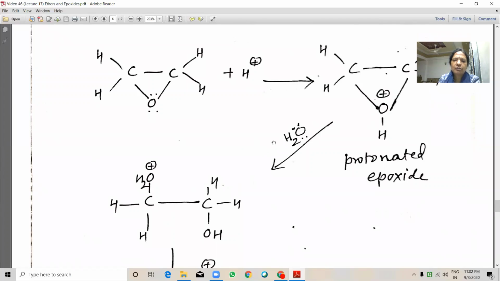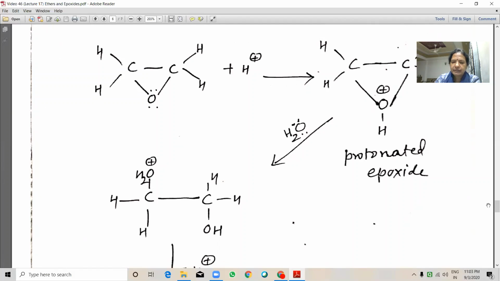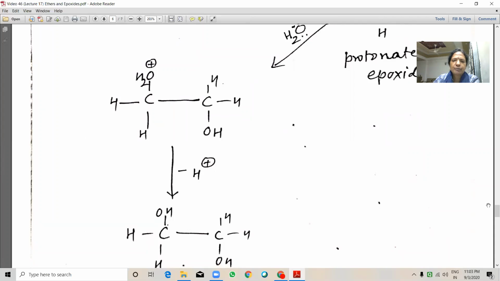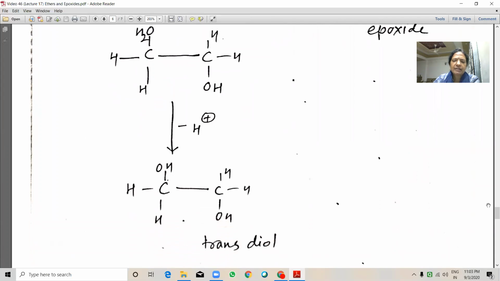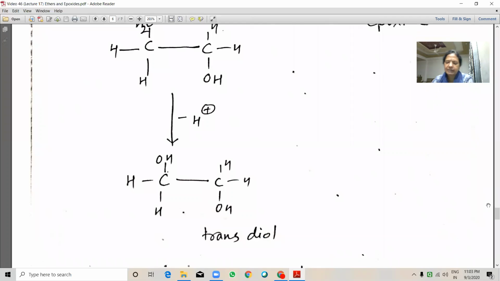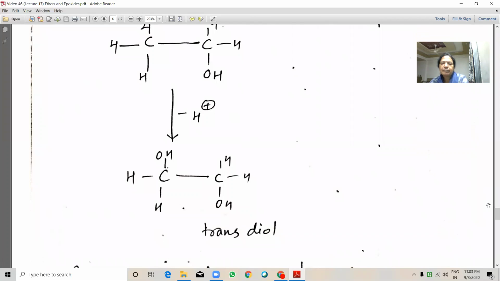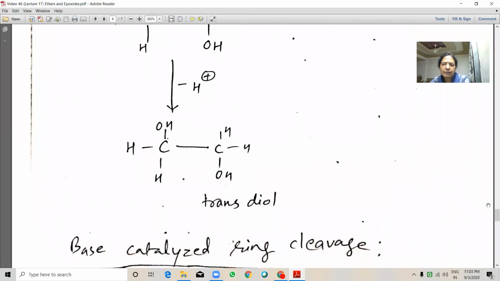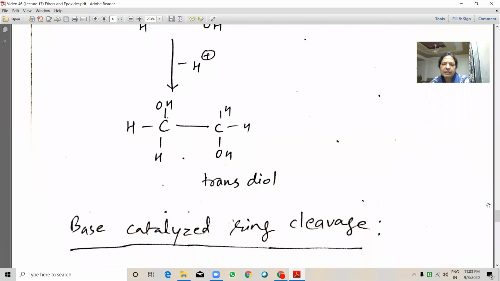The water molecule attacks the carbon from the opposite direction. So we will get this product, and after deprotonation we will get the trans-diol. By this method, we get the trans-diol compound or trans-ethylene glycol.